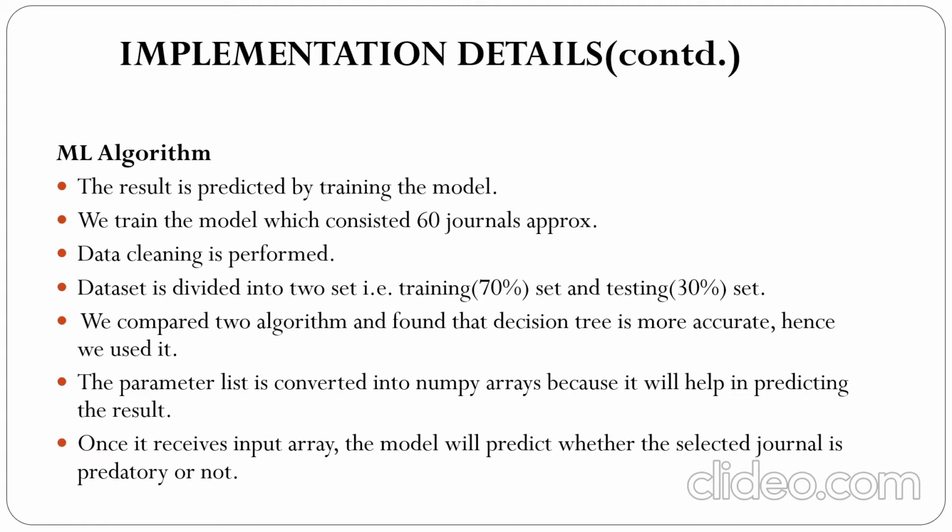NumPy array is formed by converting the parameter list, and the NumPy is used as an input for the algorithm, which helps us to determine whether the journal is predatory or not. We tried with other algorithms as well, and we found out that decision tree algorithm was giving high accuracy, so we proceeded with that. Now I will give you the demo of a solution.